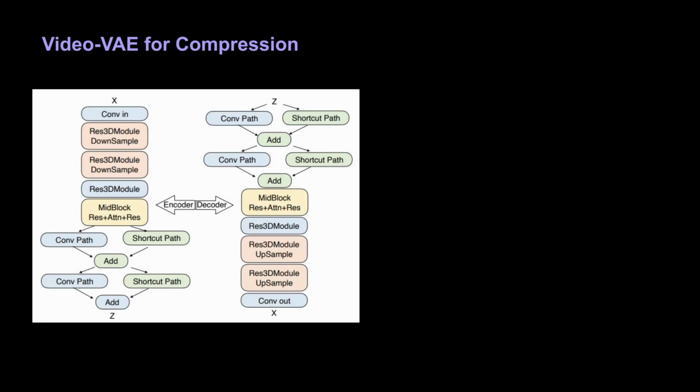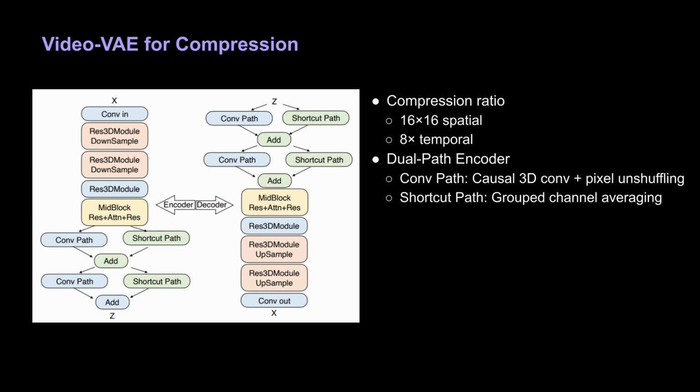Videos contain enormous data. To reduce complexity, StepVideo-T2V uses a video VAE that compresses the spatial dimension 16 times 16 and the temporal dimension 8 times. The dual path encoder has a conv path and a shortcut path. In conv path, causal 3D convolutions are applied so that each frame depends only on previous frames, and uses pixel unshuffling for coarse downsampling. The shortcut path does group channel averaging to preserve structural semantics. The two paths are fused to blend high-frequency detail with robust low-frequency features.